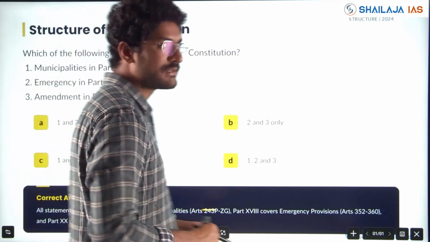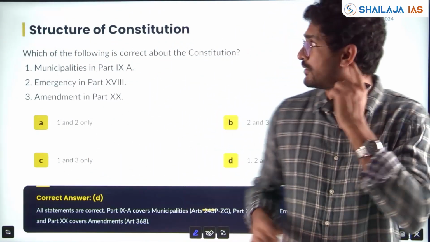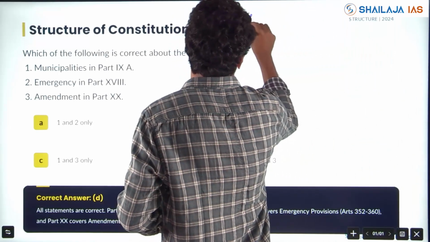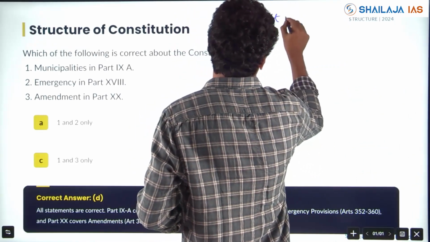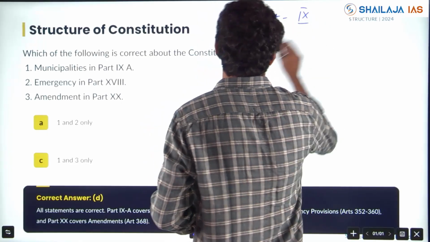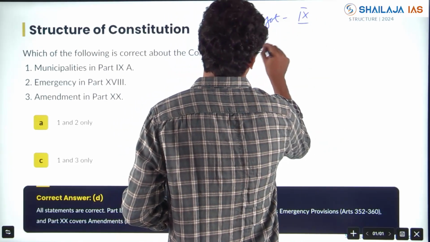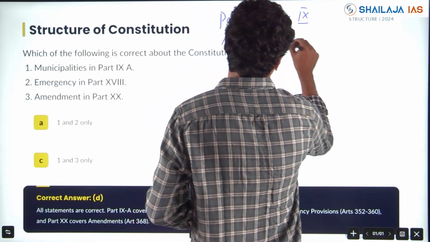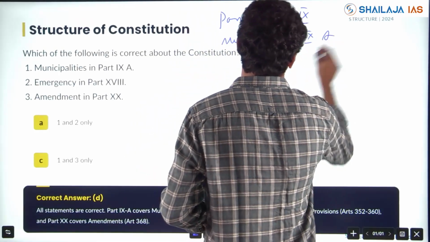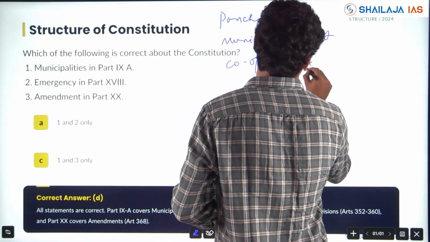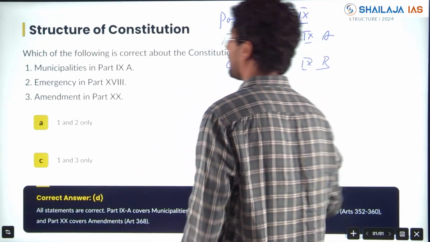So the 73rd and 74th Amendment Acts also gave rise to Panchayat, Part 9, right? Municipalities, Part 9A. Cooperative societies, cooperatives, Part 9B.